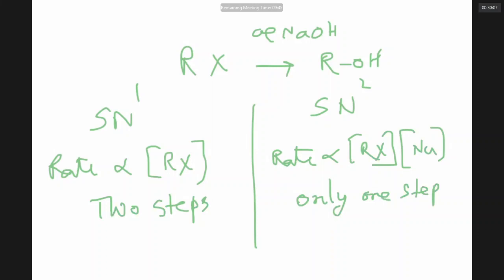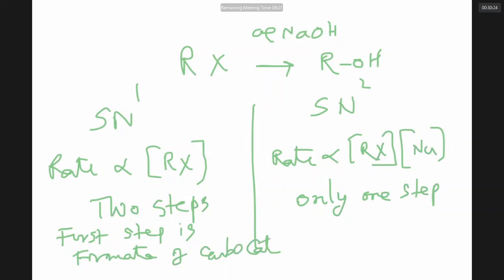In the SN1 reaction, the first step is formation of carbocation. Why does carbocation form?